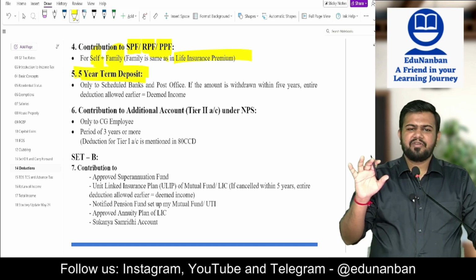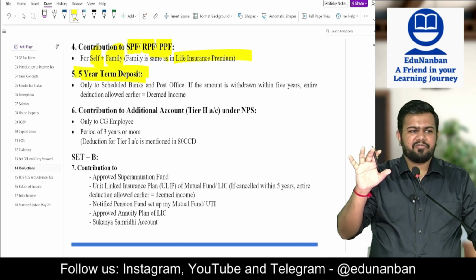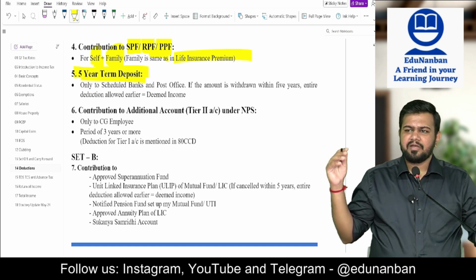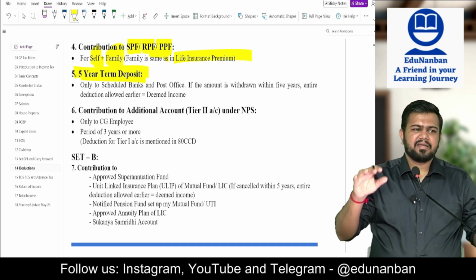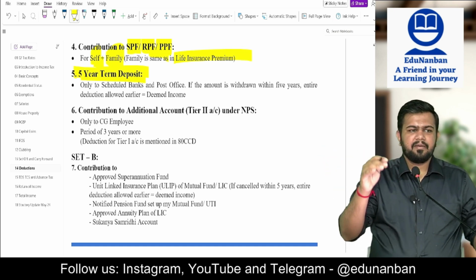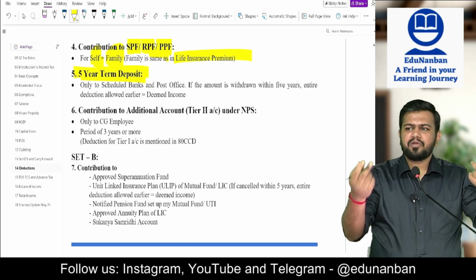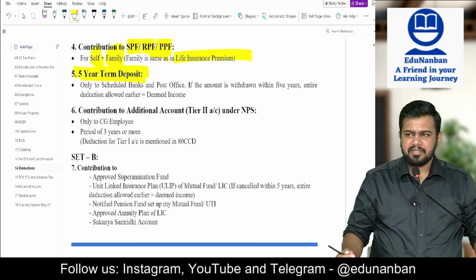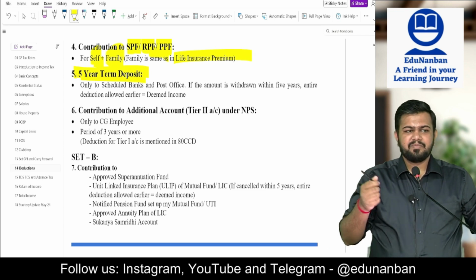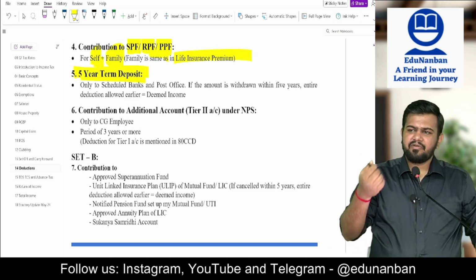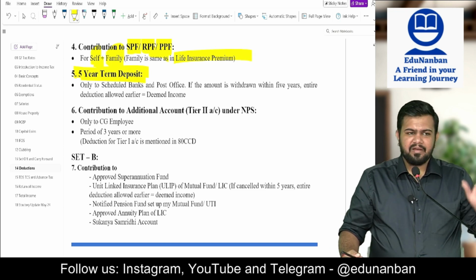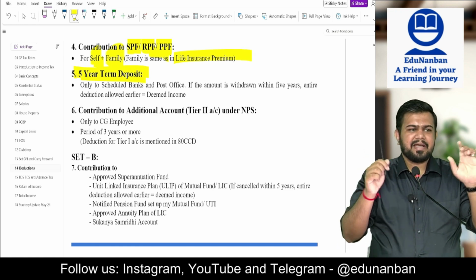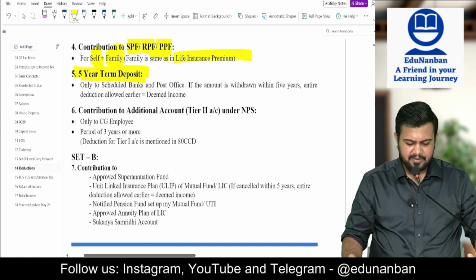Next, 5-year deposit. This is the tax saver FD. You put it in a fixed deposit where there is a lock-in period of 5 years. Whatever amount you put in the deposit, that amount you can claim as deduction under section 80C. But will the interest be taxable or exempt? The interest will be taxable. The interest on the 5-year FD is taxable, yes.